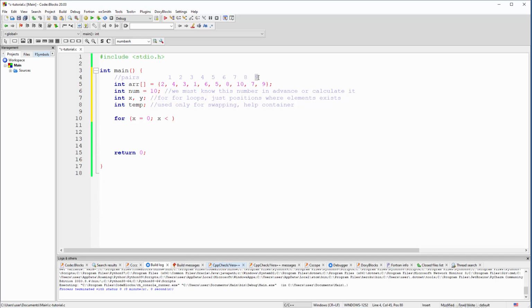Now 9 is the total number of possible calculations in a first pass. Why is that important? Because how are we going to write that here? Well, 9 is smaller than 10, and 10 is the number of elements. So the number of possible swaps in a first pass is the number of elements minus 1, because 10 minus 1 is always 9. Generally speaking, that is the number of elements minus 1. And also we need to use that in the internal loop. Okay, let me finish this: x++, because we don't want to skip anything.